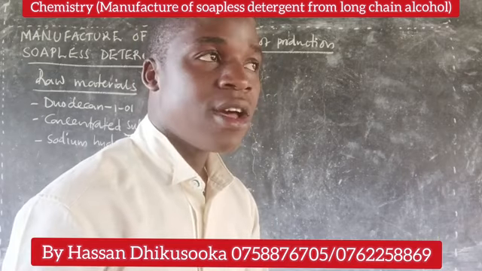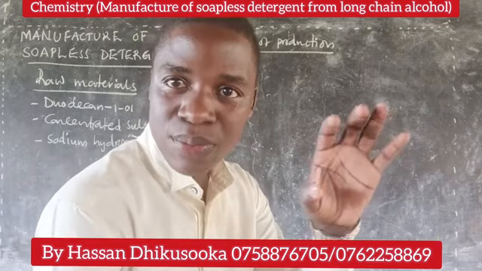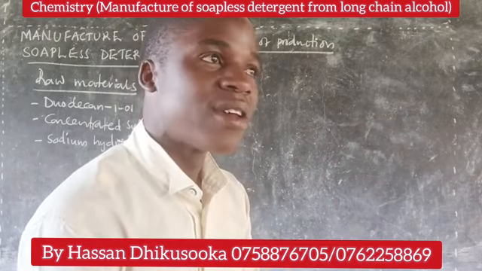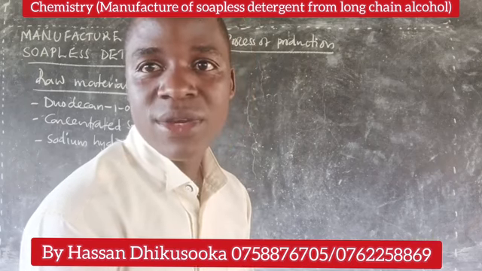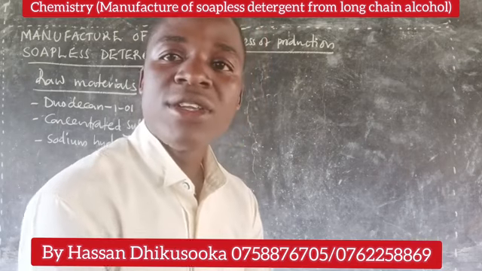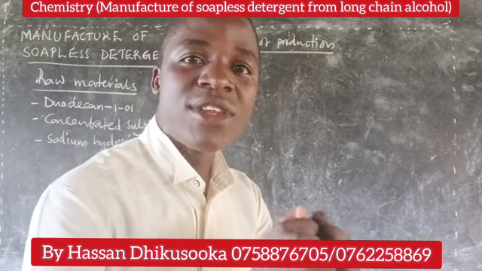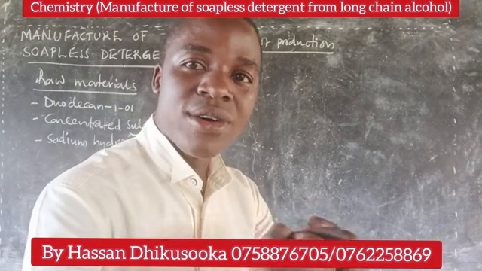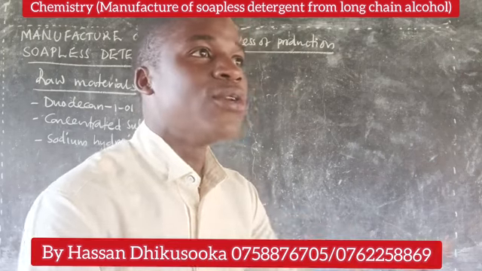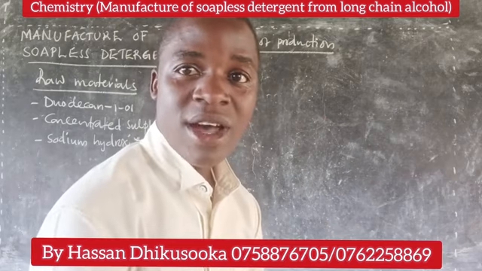Now, since we know a detergent has the sodium sulfate group at the end, we shall need to first introduce the group such that we come up with an alkyl hydrogen sulfate before we can introduce the sodium, such that we come up with our detergent.